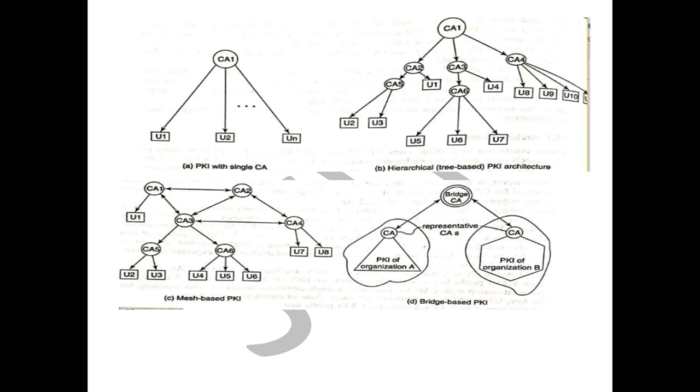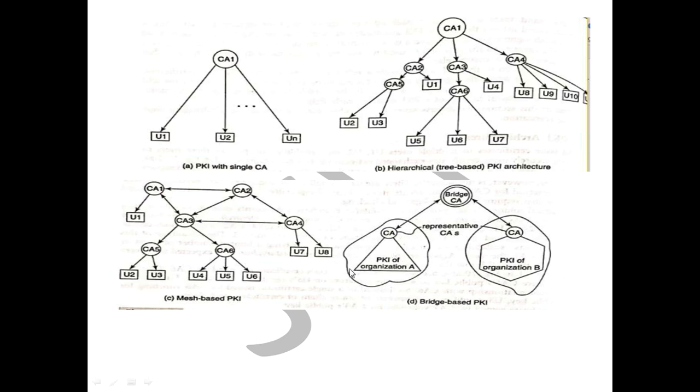So the last one is a bridge-based PKI. It is motivated by the need for secure communication between organizations in a business partnership. Suppose the partnering organizations already have their own PKI, a bridge CA is introduced that establishes a trust relationship with a representative CA from each organization. This is accomplished by the bridge CA and the organizational representatives issuing certificates to each other. The representative CA is one that has a trust path to all of the users in that organization. So this is what bridge means.